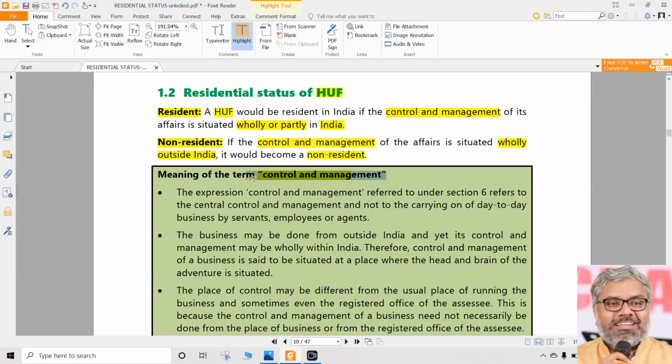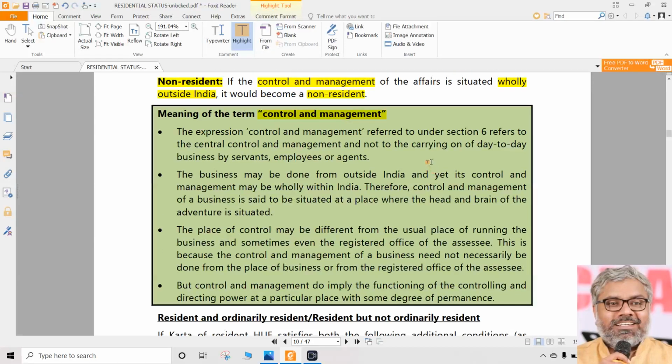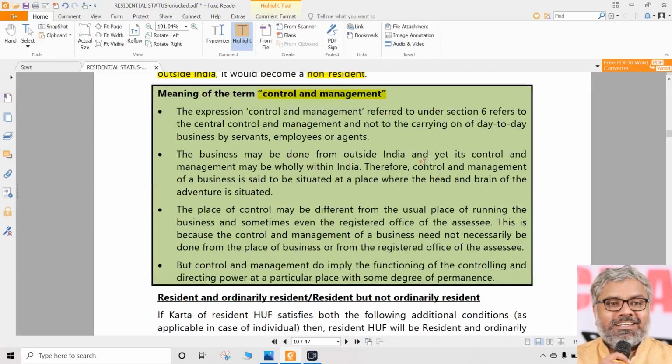That is the crucial word in the determination of residential status of HUF. So remember this one very carefully. Control and management is the word. If it is wholly or partly in India, then HUF is resident. If it is wholly outside India, then it is non-resident.